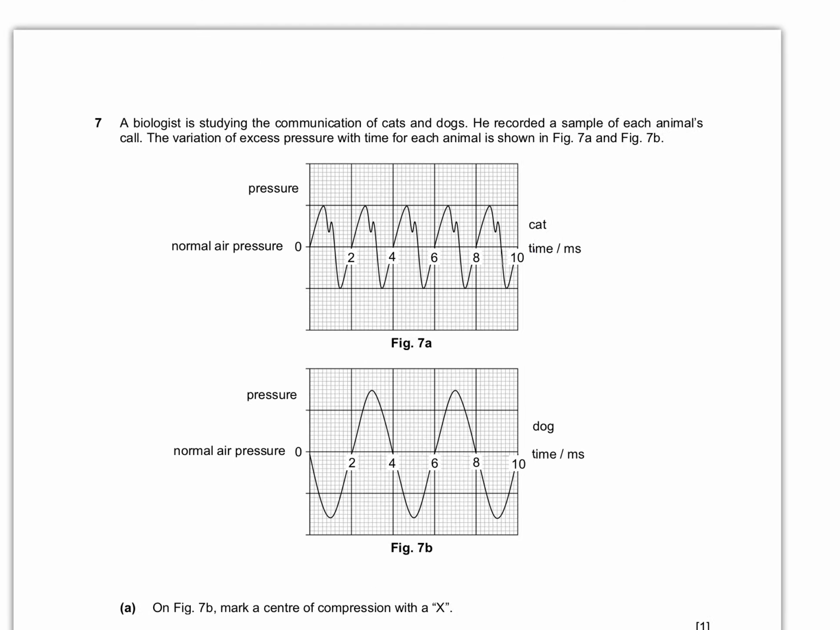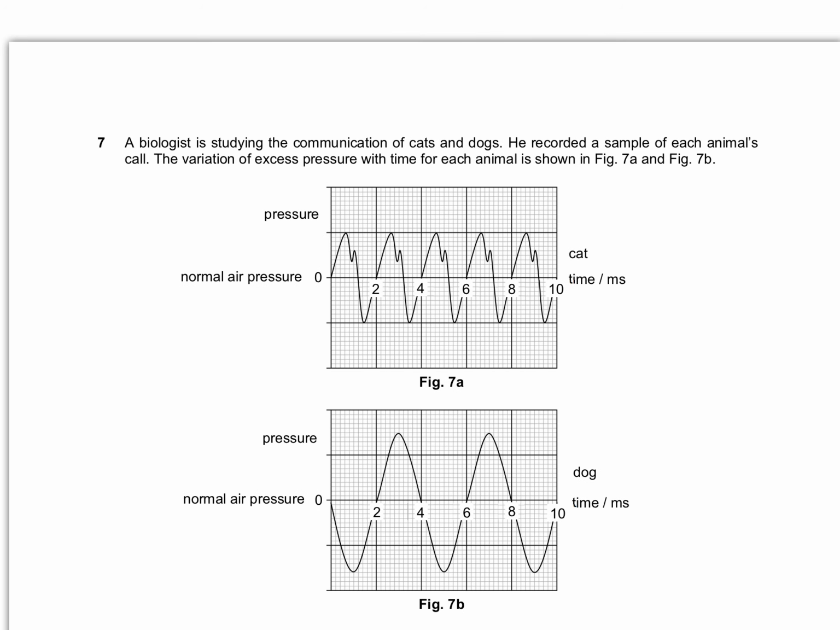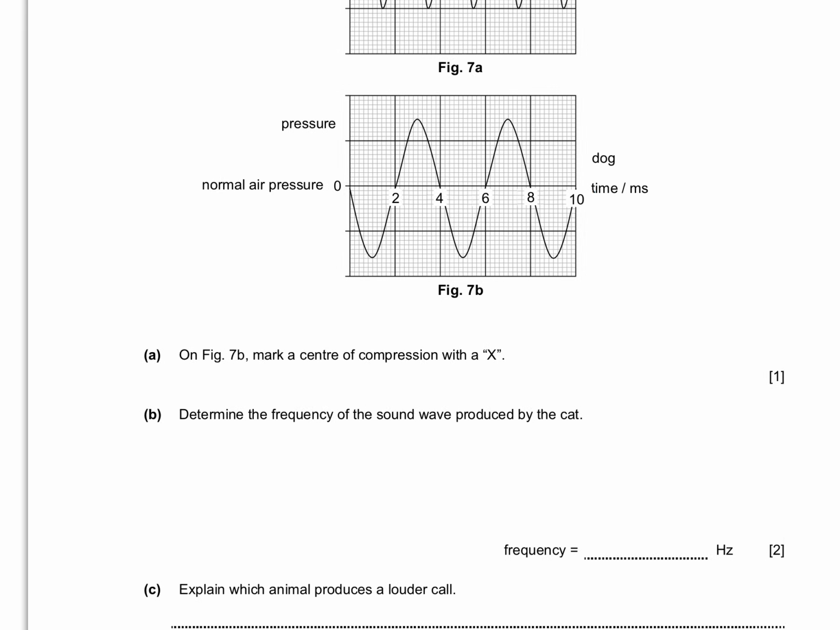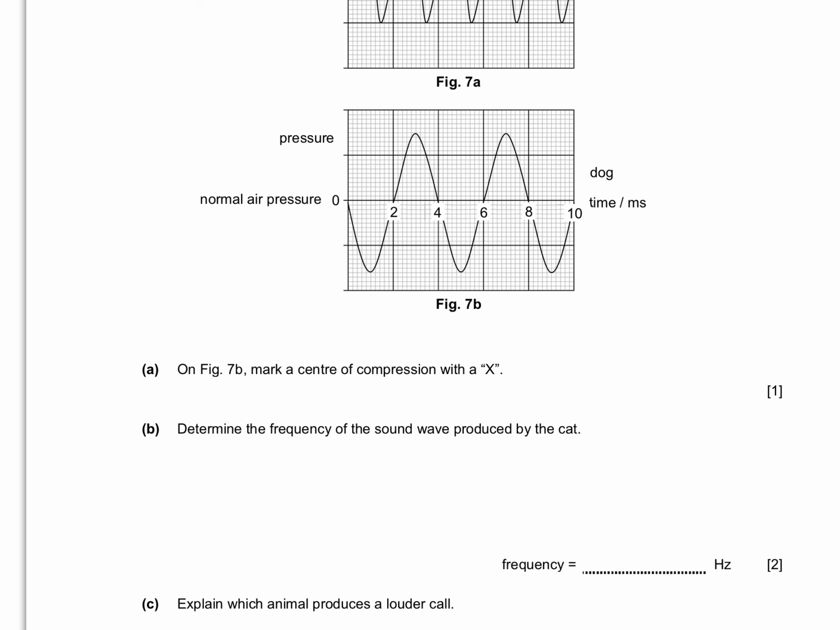Question number 7 again is on sound. So let's take a closer look. We know that this graph over here shows the sound from cats. This is sound from dogs. Question 8 asks us, mark a center of compression. Now, we do know that compression simply means the area where the air pressure is higher than usual, right? So if you were to look at mark a center on 7b, mark a center of compression with an X.